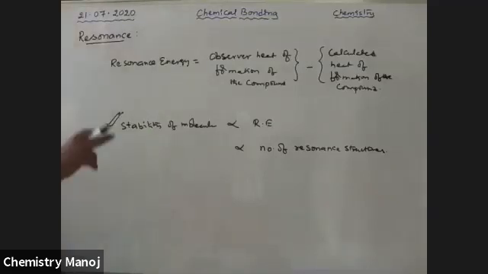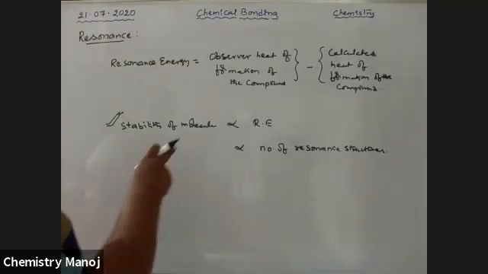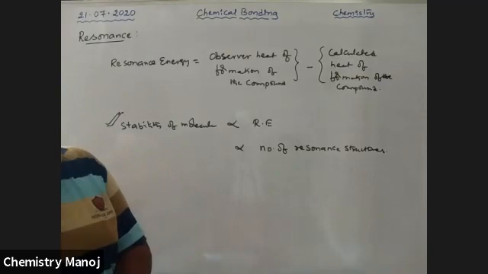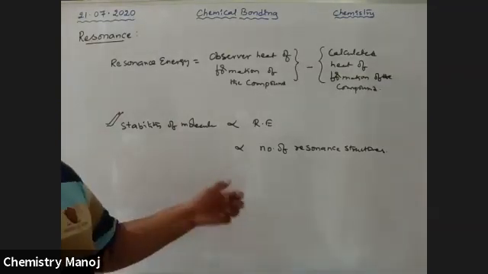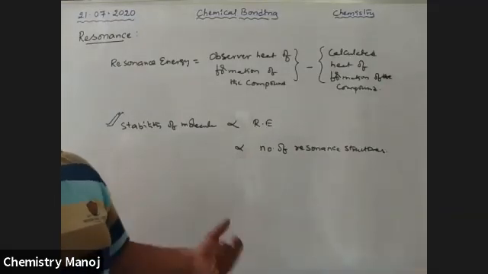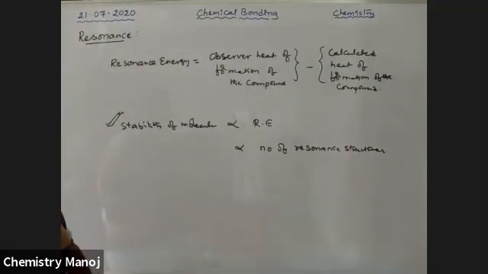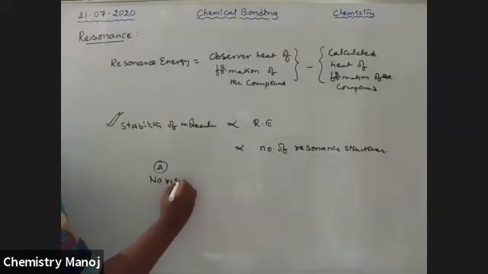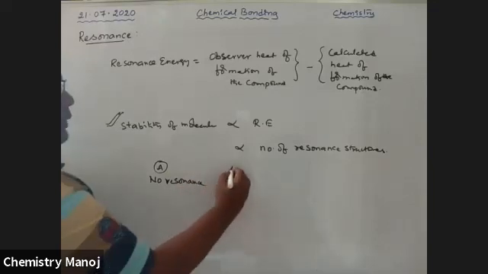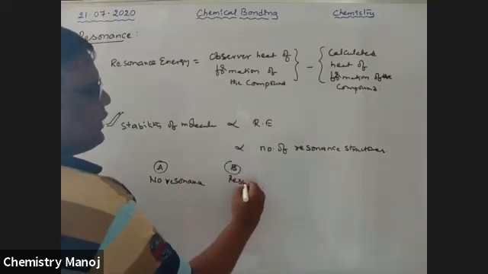So this is the way to calculate resonance energy and also predict the stability of molecules, which one is more stable and which is less stable. The compound having more resonance structures is more stable. Having fewer resonance structures is less stable. Say A having no resonance structures, but B having resonance energy.